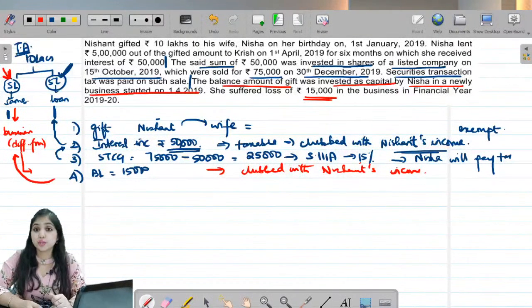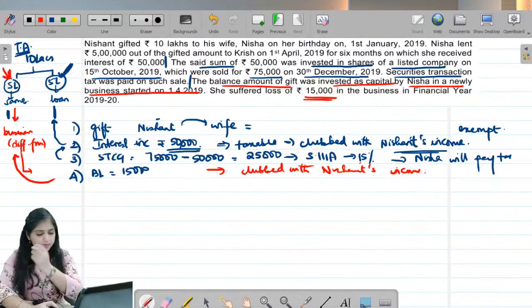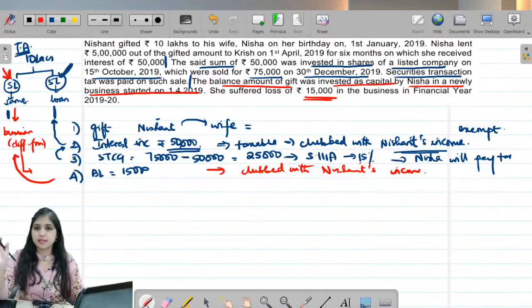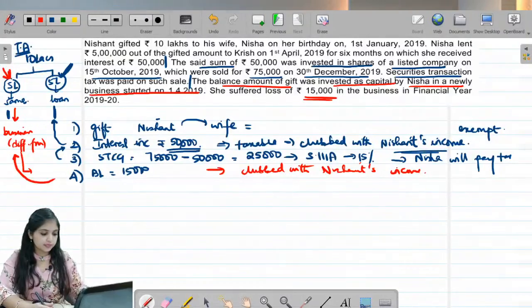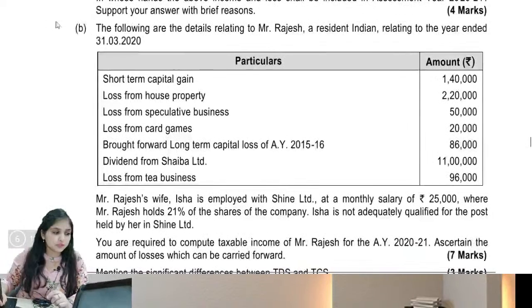Question number 4, subdivision B. Can I go to the next question? Is there any place where any of you are getting stuck? If any doubt, please mention it in the chat box. Okay, I'll proceed to the next question meanwhile. Okay, coming to question number 4, subdivision B now.